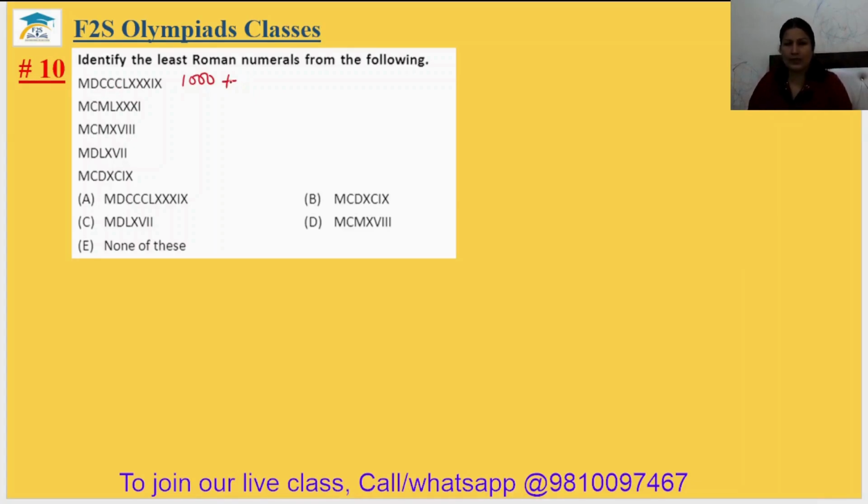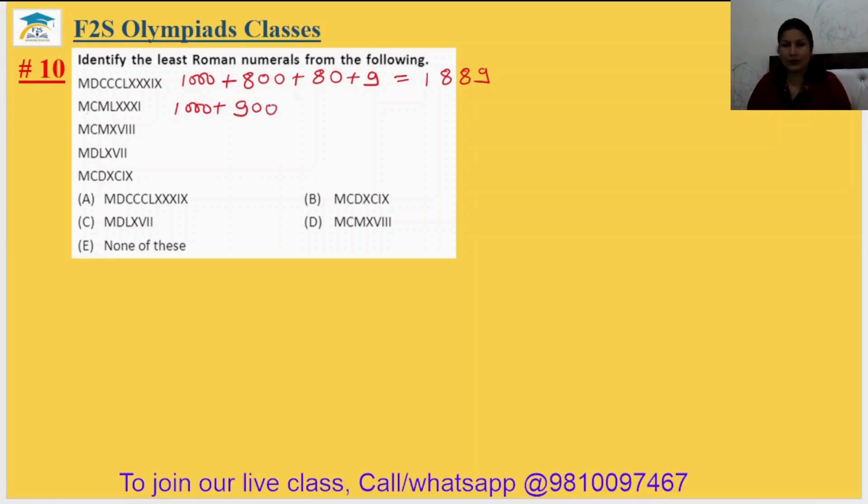500 plus 300 is 800, plus LXXX, so 50 and 30 is 80, plus IX, 9. The number is 1889. Second is MCM. So M is 1000, CM is 900. C is subtracted from the M.